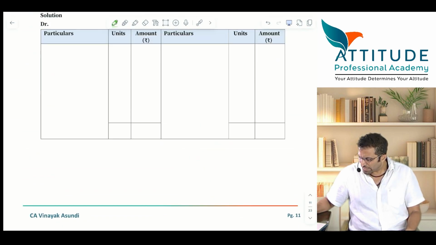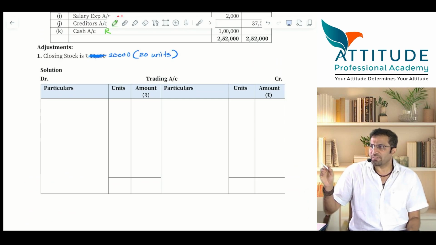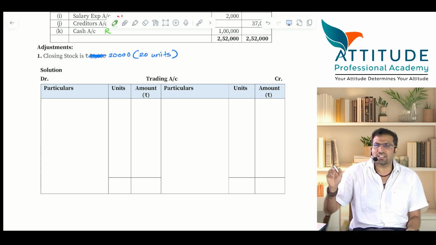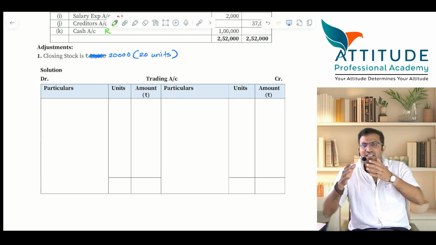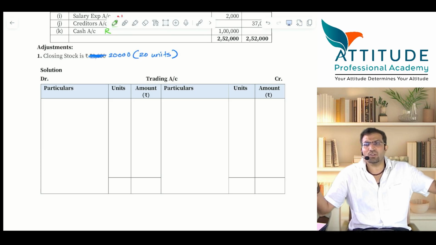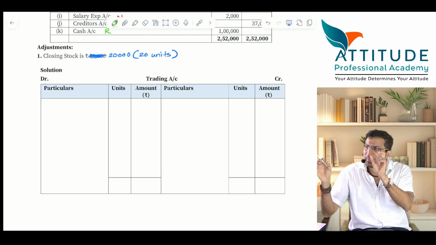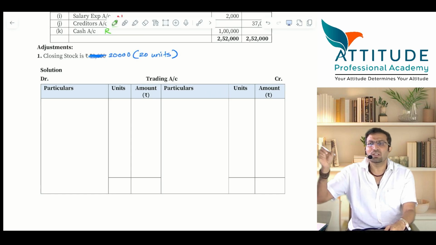Format is ready. Okay, now I would like to ask some questions to those who have done first year and second year commerce. Trading account is for 1 year, yes or no? I am asking you a question. Generally the accounts are prepared for what? Year end, yes or no? So trading account is for the year ending. It means that in whatever trading account, P&L account you prepare, you will have 12 months expenses, 12 months sales, yes or no? Correct? Okay.